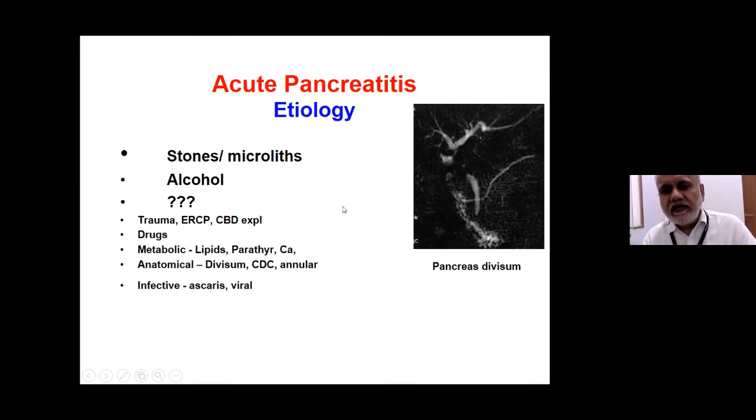A word about etiology, because if the etiology is stones or alcohol, or some other conditions, you will have recurrent episodes of acute pancreatitis. So a patient who has had two or more episodes would classify as recurrent acute pancreatitis. And some people would exclude these two easily.